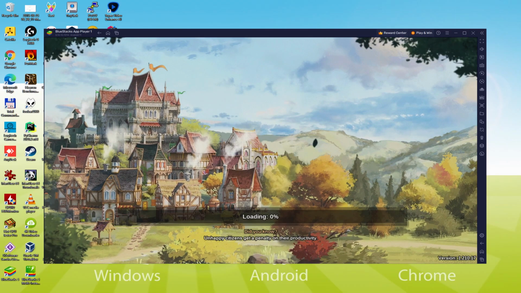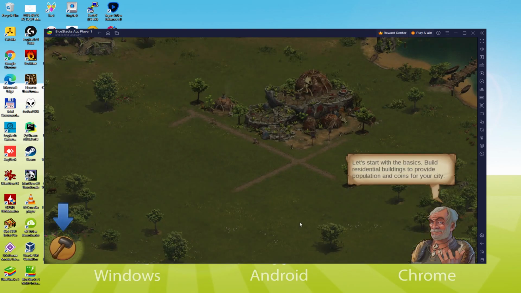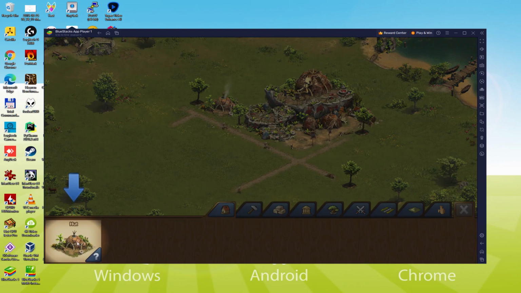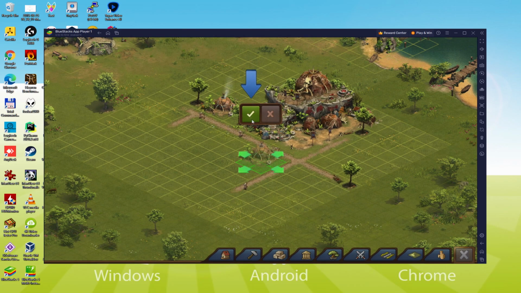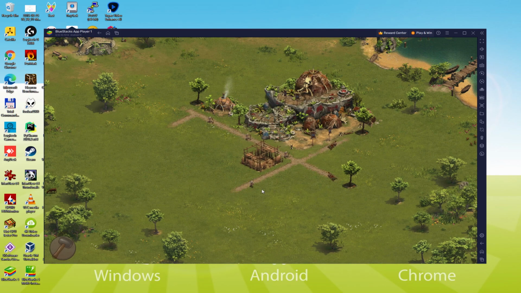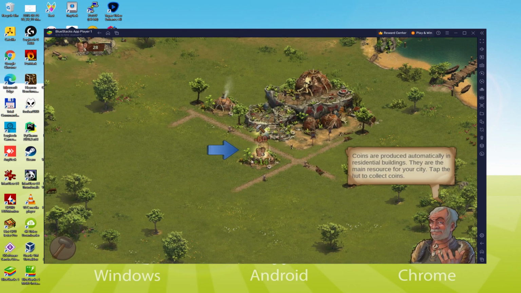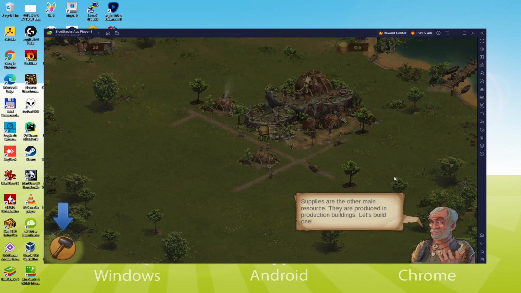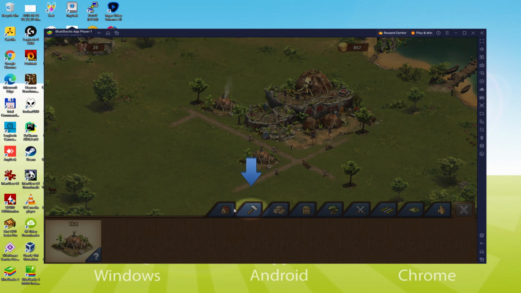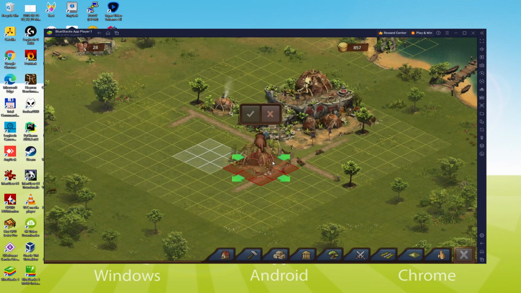Today we are going to see how to play Forge of Empires on PC using the brand new BlueStacks 5 that is designed for blazing fast speed and high-octane action. We will be able to easily download and install Forge of Empires and enjoy the game on our Windows PC with keyboard, mouse and big screen thanks to BlueStacks 5, which is the Android emulator that we recommend to play Forge of Empires. So without further ado, let's get to it.